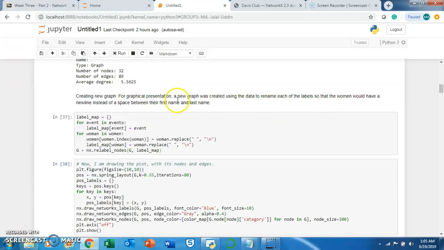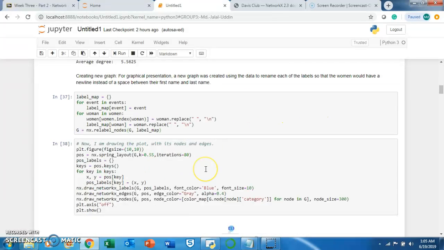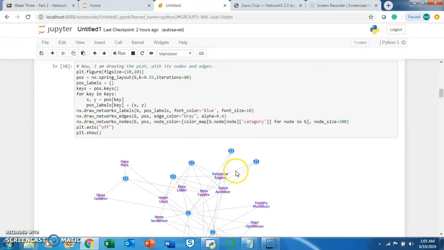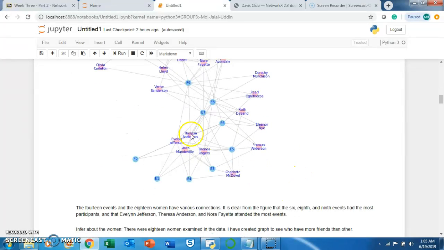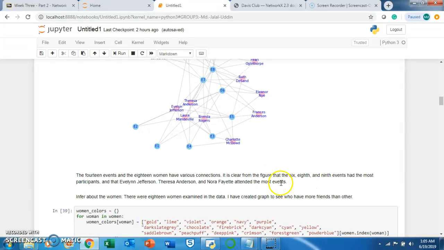I have created a new graph here, which we can see is very clear. In this graph, these are the events. Event 6, event 8, and event 9 have the most participants, and Evelyn, Teresa, and Nora attended the most events.